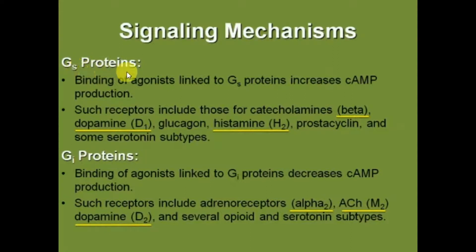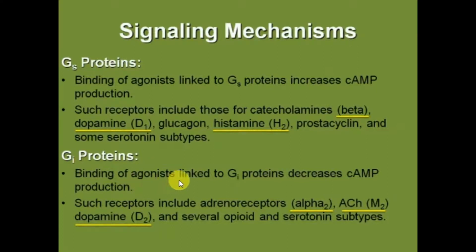Gs proteins: binding of agonists linked to Gs proteins increases cyclic adenosine monophosphate production. The effector molecule is adenylyl cyclase. Such receptors include those of catecholamines, all types of beta receptors, dopamine receptors, especially D1, glucagon, histamine H2, prostacyclin, and some serotonin subtypes. Gi means inhibitory proteins.